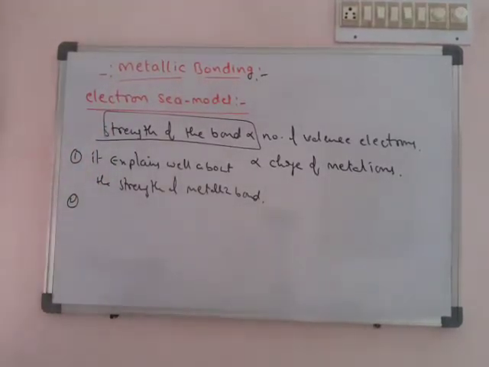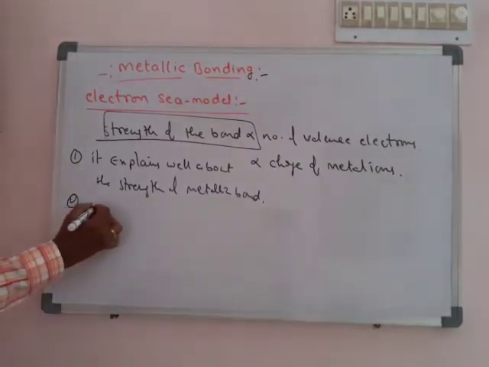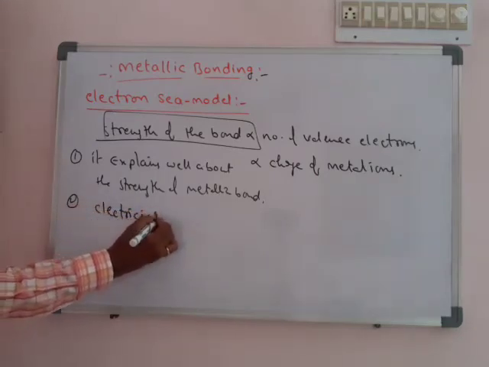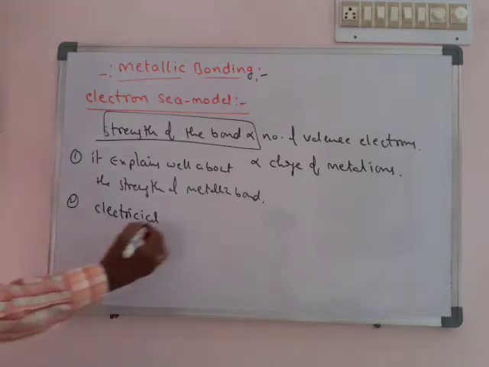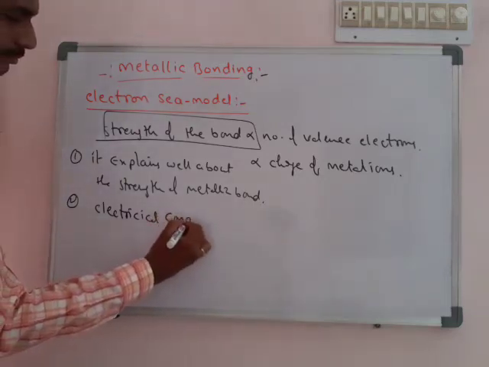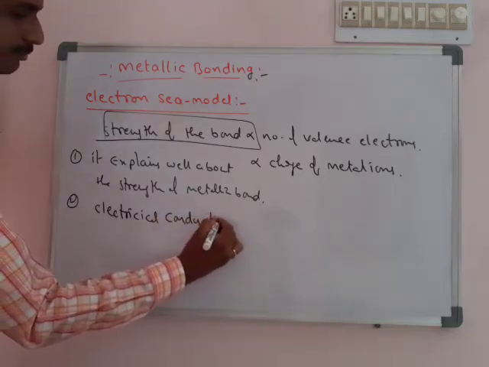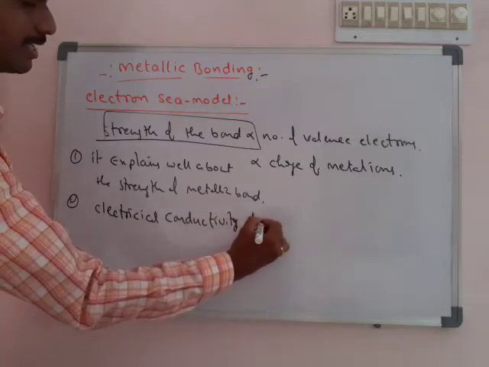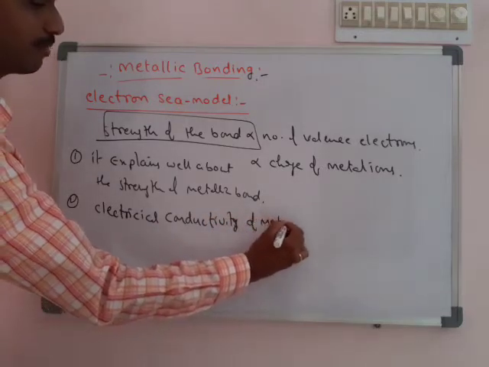Okay, it explains about the electrical conductivity of metals.